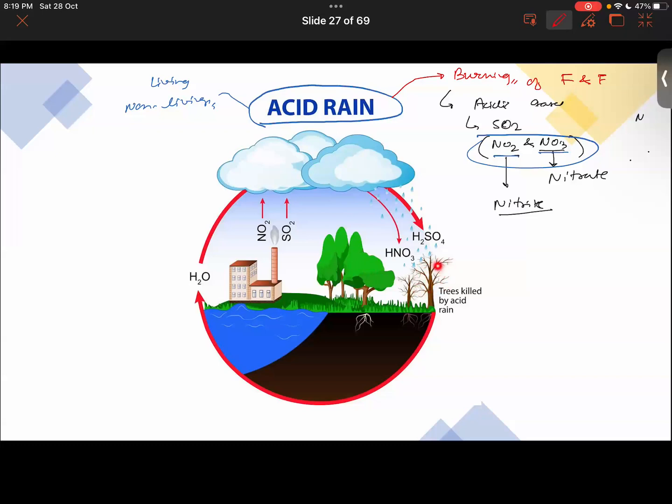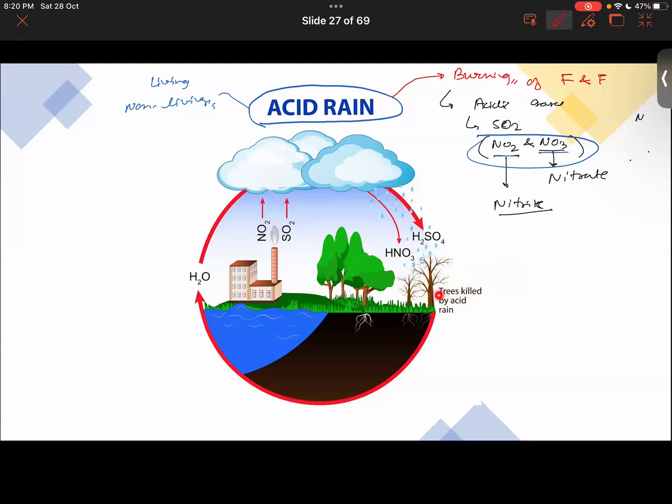Leaves are being eaten away by the acid. Also, if the acid rain is dilute in nature, not very concentrated, then the leaves might turn yellow, and eventually fall off. In that manner, trees are being killed by the acid rain.